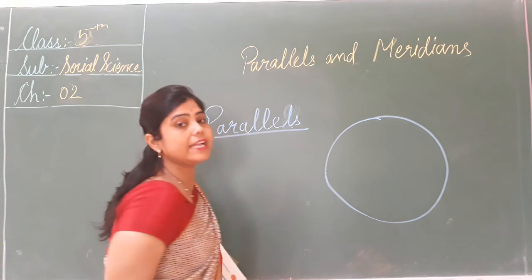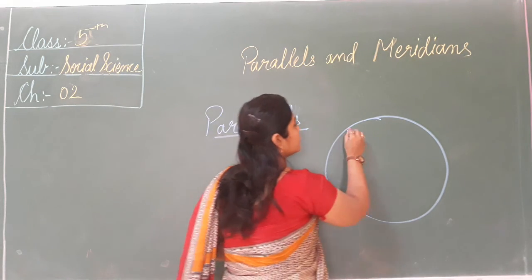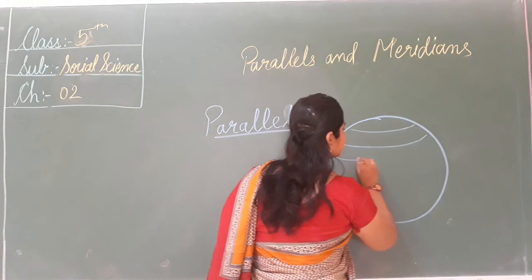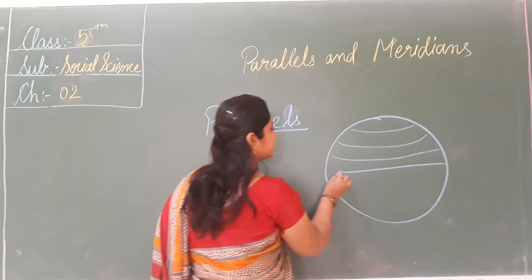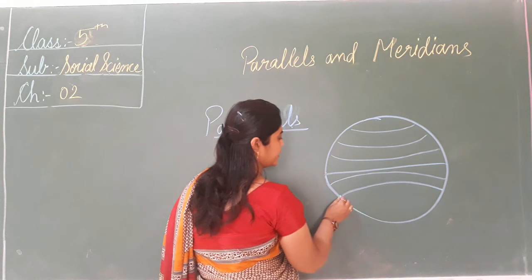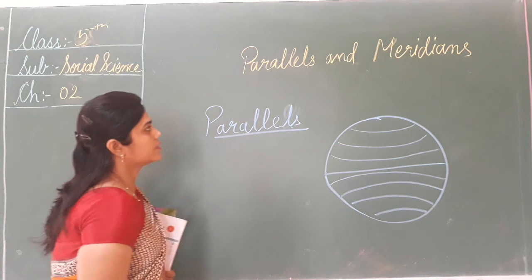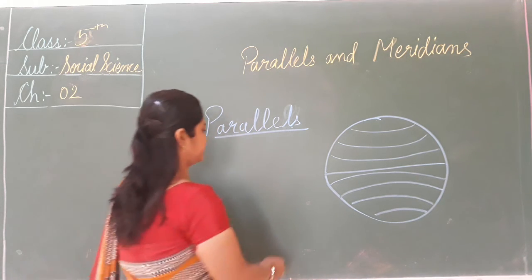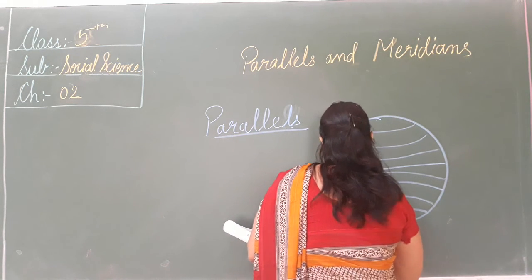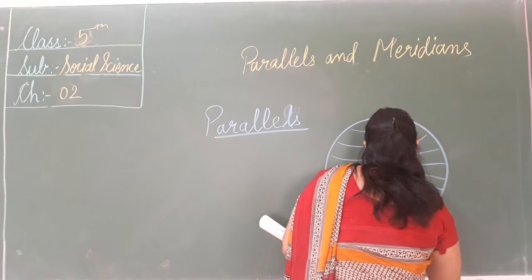And to find the location, to find the places on earth, we draw some imaginary line. We draw some imaginary line, that is called the parallel or the meridians. So this is the parallel. These lines are called the parallel lines.